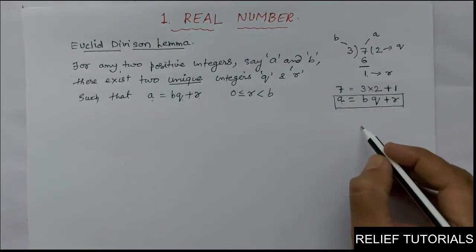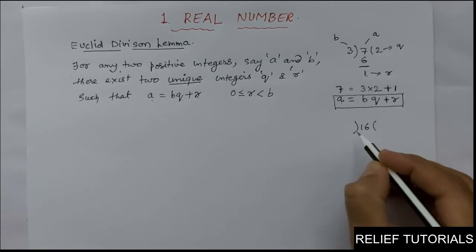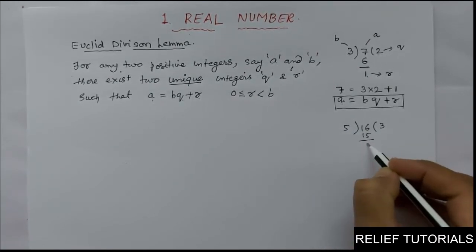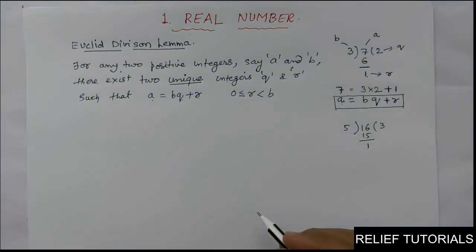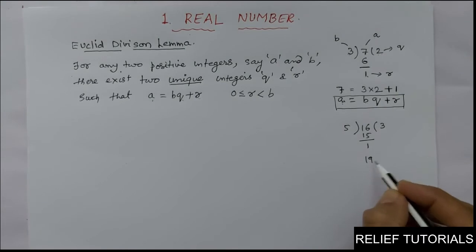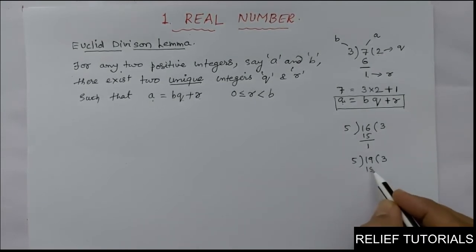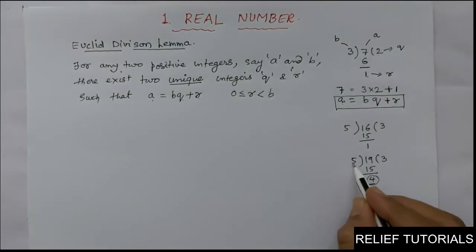Take any other number, for example 16. Divide 16 by 5. 5 3s are 15, so the remainder will be 1. For example, take 19. 19 divided by 5: 5 3s are 15, so the remainder will be 4. So the remainder cannot be bigger than b.